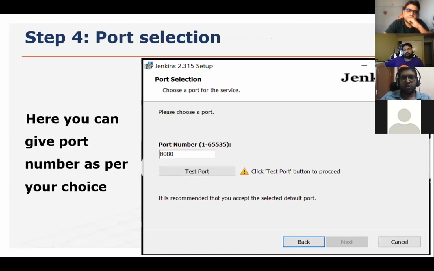If you go to the next, it will ask for your port number. Now, when you enter 8080, it will ask you to test whether the port is free or already in use. When you click on test port, it will show a right sign if it is successful. When it is successful, the next button will activate and you can go to the next screen.